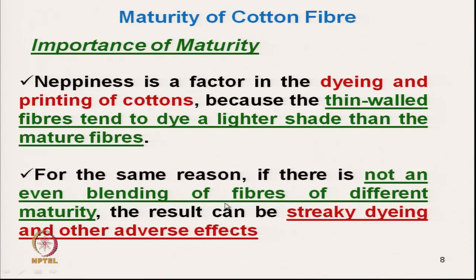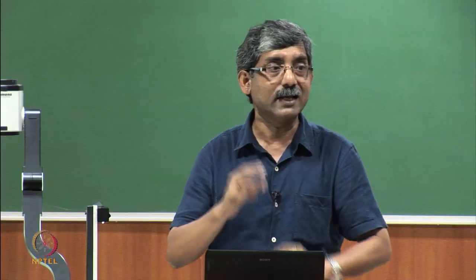For the same reason, if there is not an even blending of fibers of different maturity, the result can be streaky dyeing and other adverse effects. So, if there is some immature fiber, the blending has to be proper, otherwise there will be streaky dyeing.